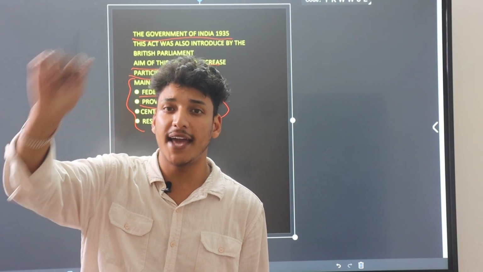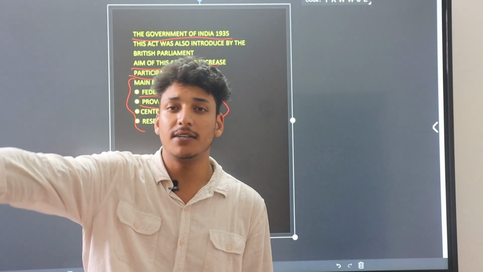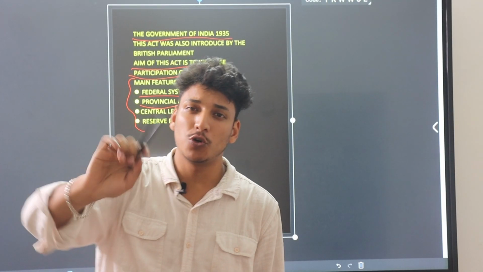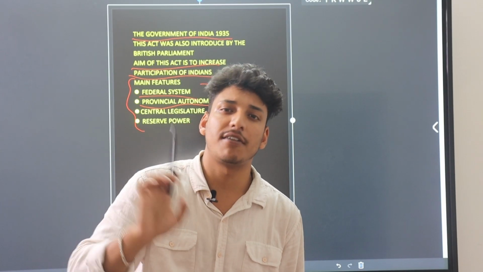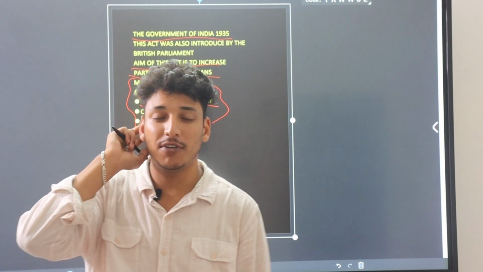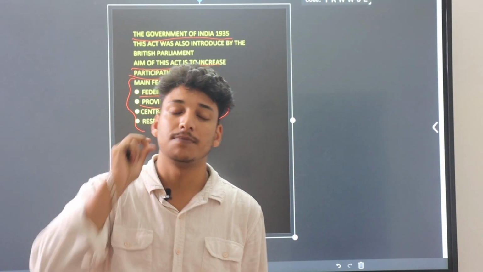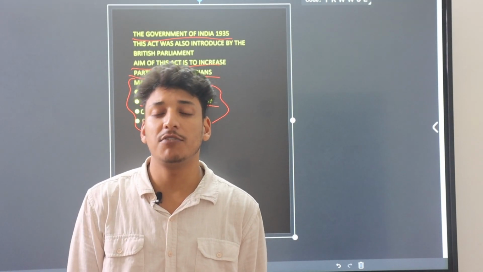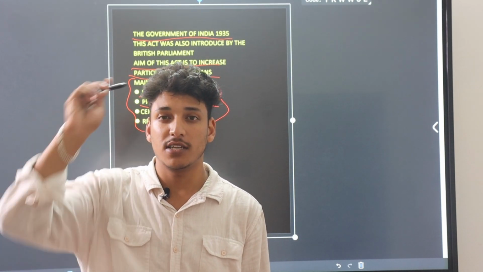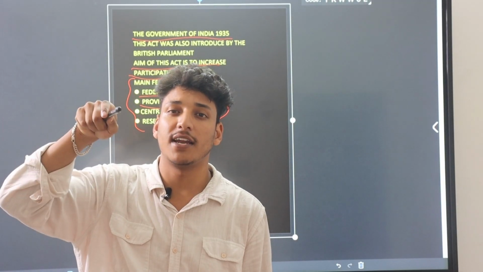They abolished the diarchy system at the state level but did not abolish it at the central level. Remember this. It is always asked in questions, in which act they abolished diarchy in the states, and your answer is 1935, not 1919.